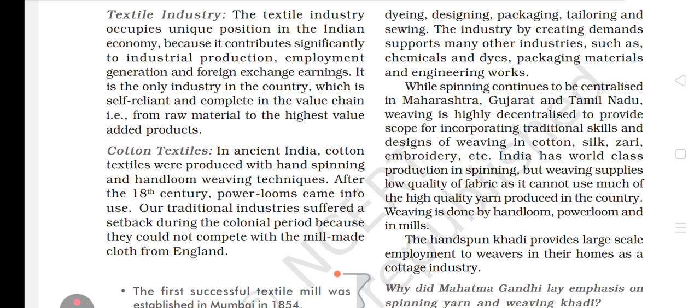Now after the 18th century, power looms came into use. Our traditional industries suffered a setback during the colonial period. Colonial period means the period in which the Britishers were controlling us. They could not compete with the mill-made clothes from England. Why were mill-made clothes very cheap? Because large amounts of clothes were manufactured in very large quantities very easily, and that's why people used to prefer mill-made clothes, because they were cheaper than the pure cotton clothes made in India. So the Indian producers used to suffer a great loss.